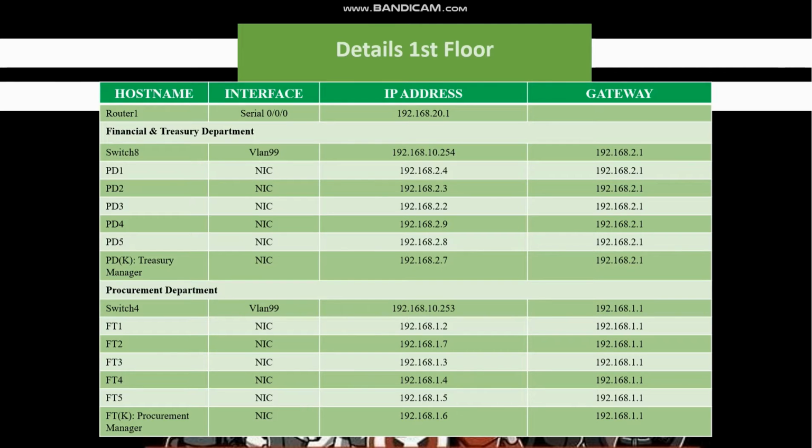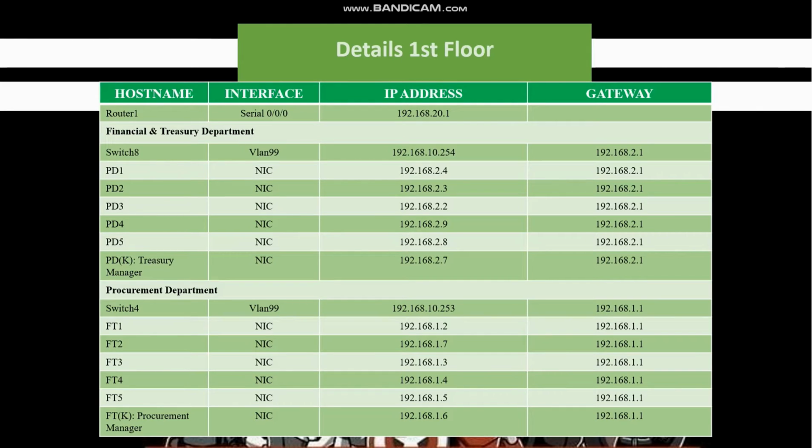Next, we will go to the second department, which is the Procurement department. We have one switch, called switch 4, which has the interface of VLAN 99, and the IP address assigned to the switch is 192.168.10.253. There are also 6 PCs inside this department, called FT1, FT2, FT3, FT4, FT5, and FTK, which refers to the Procurement Manager.